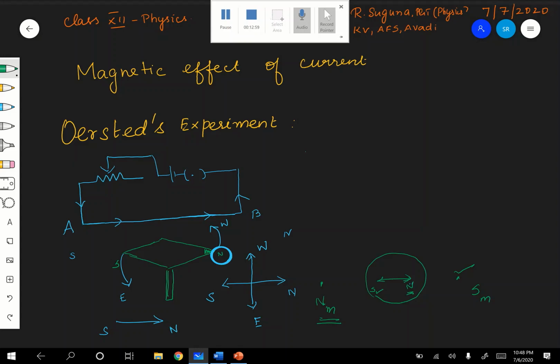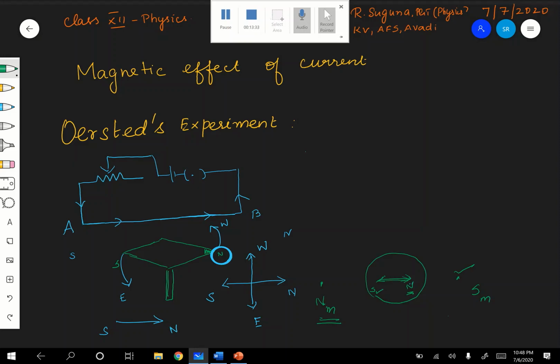That is why, even in very olden days, the compass needle, which is a magnet, was used for navigation purposes to find out the direction. Because our Earth is a magnet. So, apart from Earth's field, if there is any extra field, then it will definitely deflect from the north-south direction, because it is disturbed by the extra field.